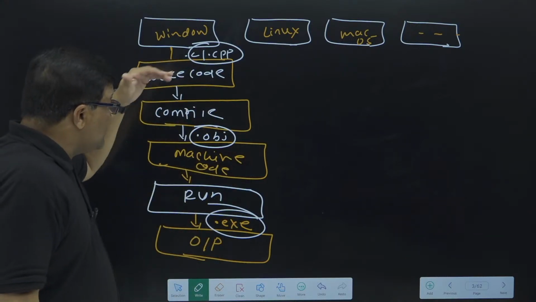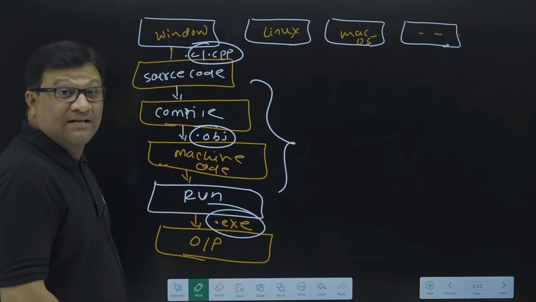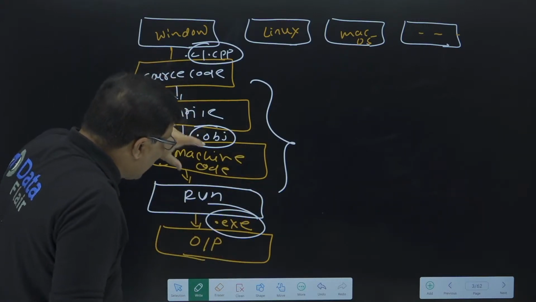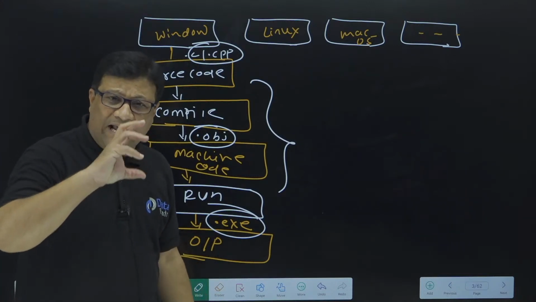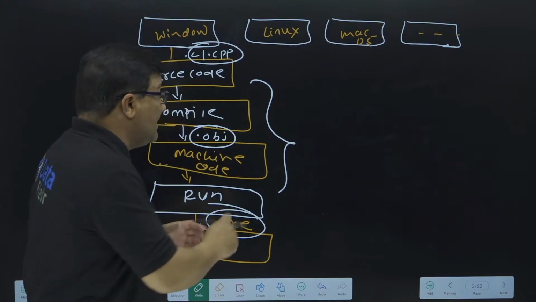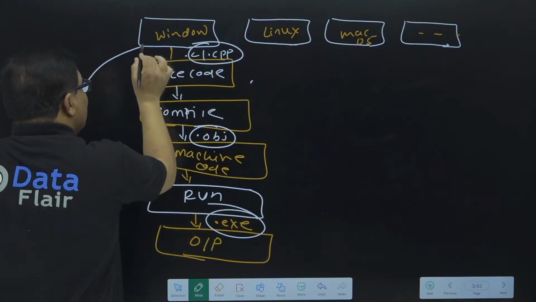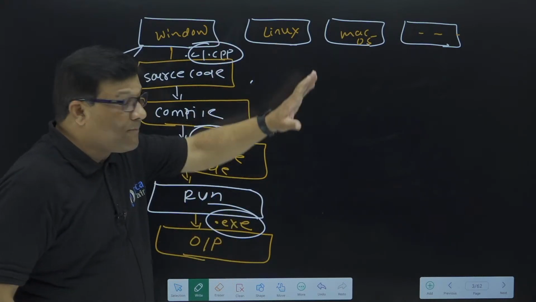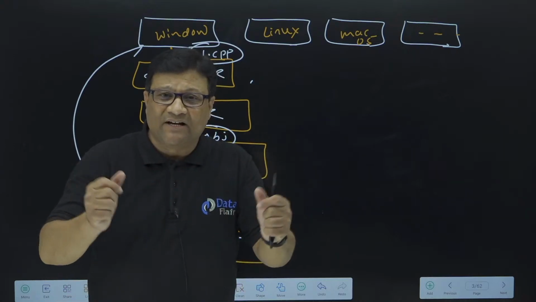This is exactly the reason why this language is machine dependent: this complete source code is directly converted into machine code. Once a language converts any source code into machine code, that machine code is related to the specific operating system, because every operating system has a different architecture, like every mobile has a different architecture.